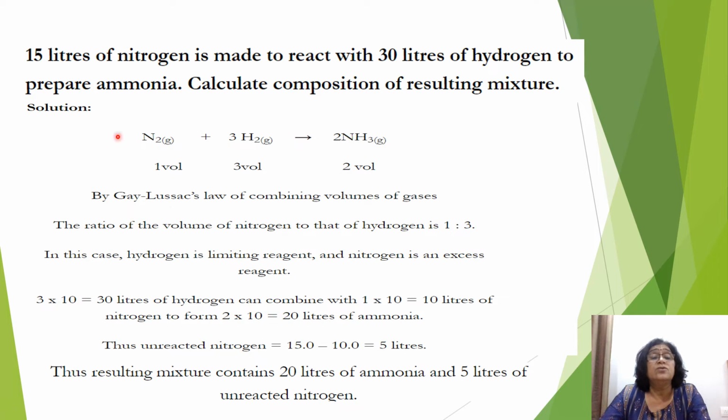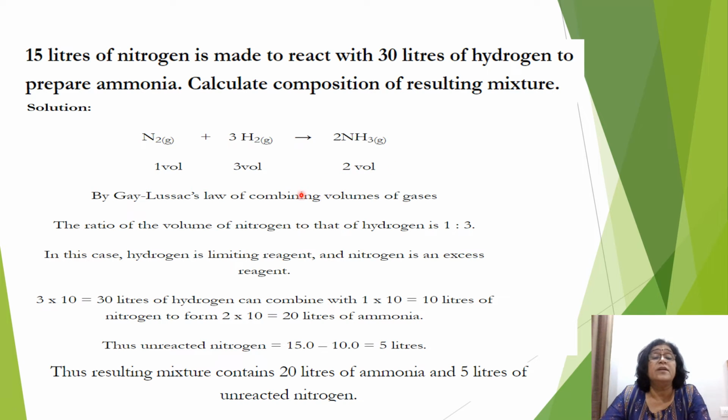Clear, no? So 1 volume of nitrogen reacts with 3 volumes of hydrogen, giving you 2 volumes of ammonia. So let us take this 1 volume as 10 liters. So 10 liters of nitrogen reacts with 30 liters of hydrogen, giving you 20 liters of ammonia.